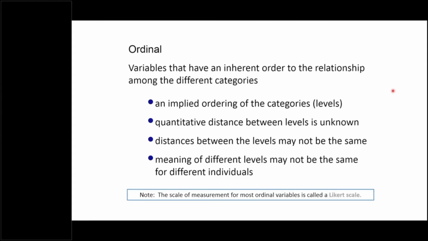So we have various examples, and then if we just summarize the ordinal type of scale of measurement, then it has ordering of the categories. Then differences we don't know. There is no meaningful difference actually, and there may not be the same difference, as you have already seen in the case of ranking data, and the meaning of different levels may not be the same for different individuals.